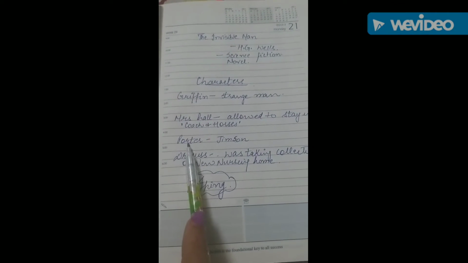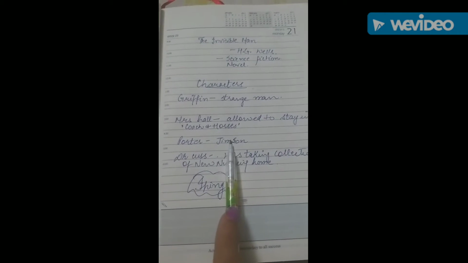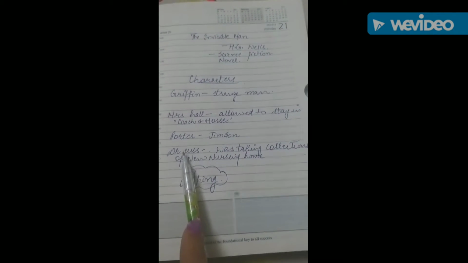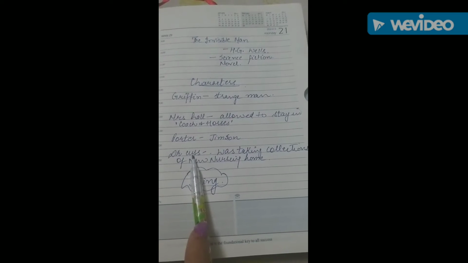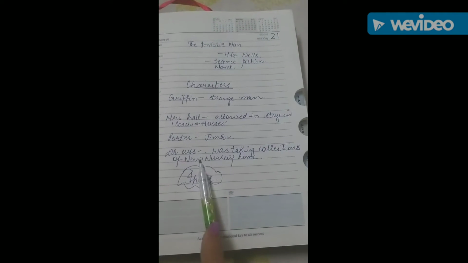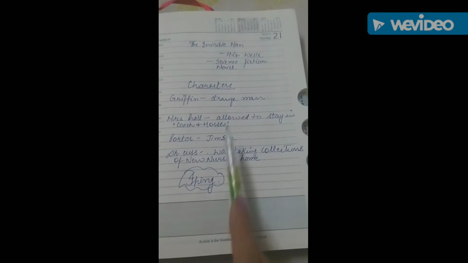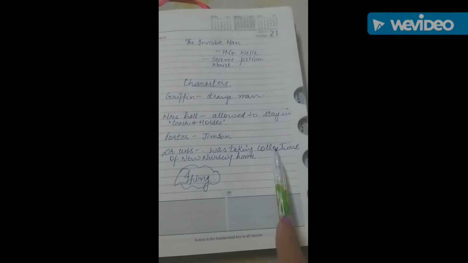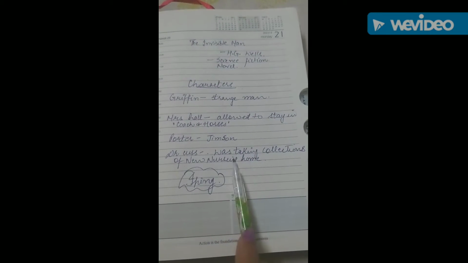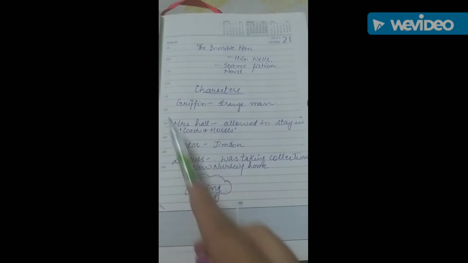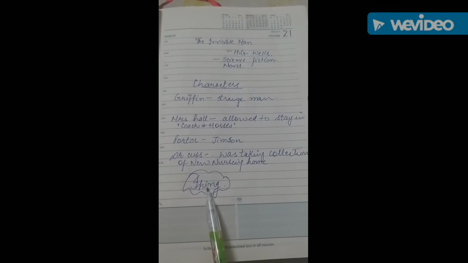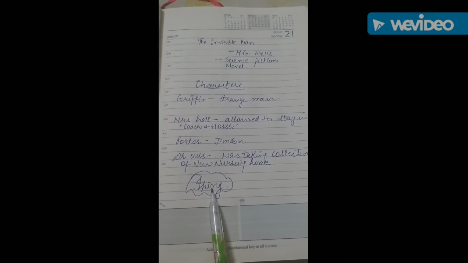The third character is Potter. The name of Potter is Jimson. The last character is Dr. Cuss, right? And he went to the Invisible Man to collect the money for new nursing home. The whole of this story took place in a town called Epping.